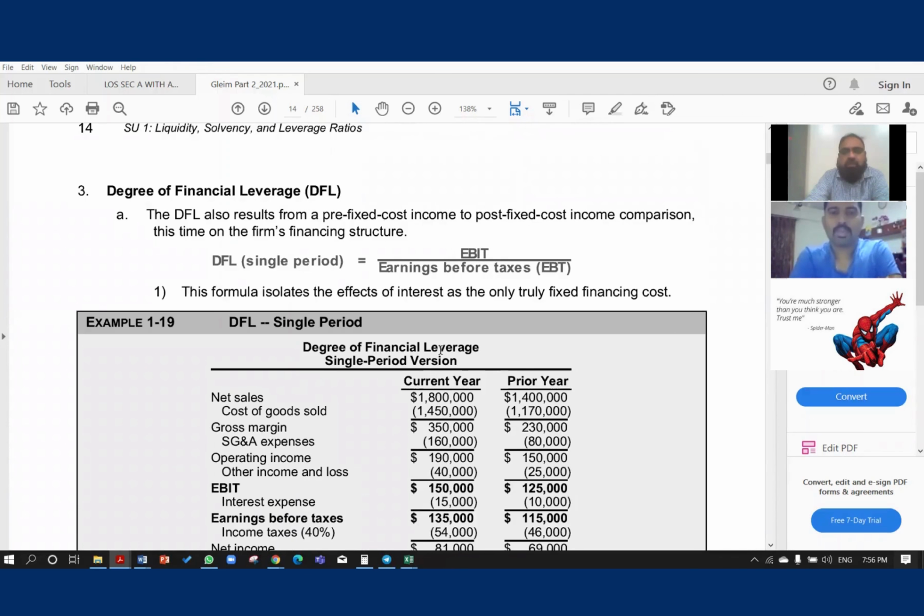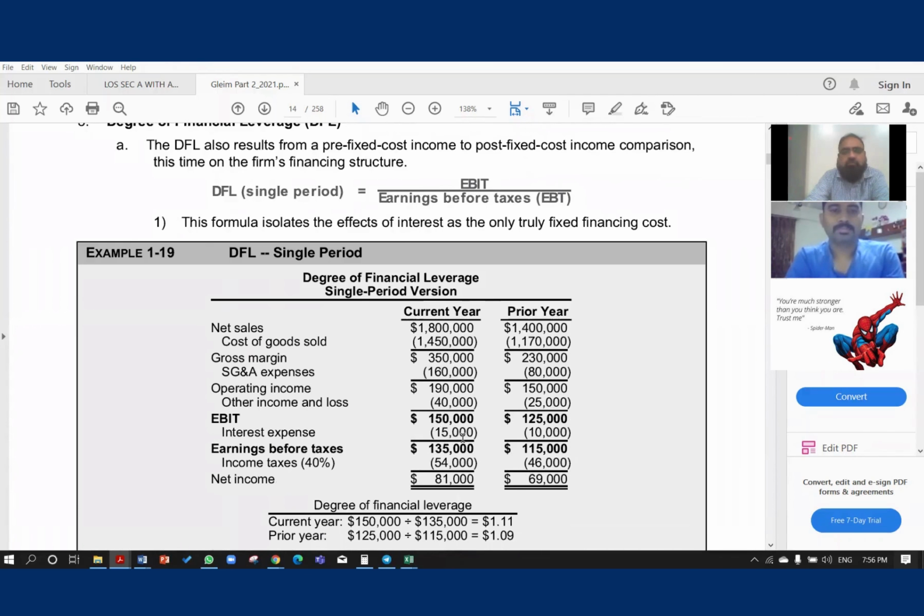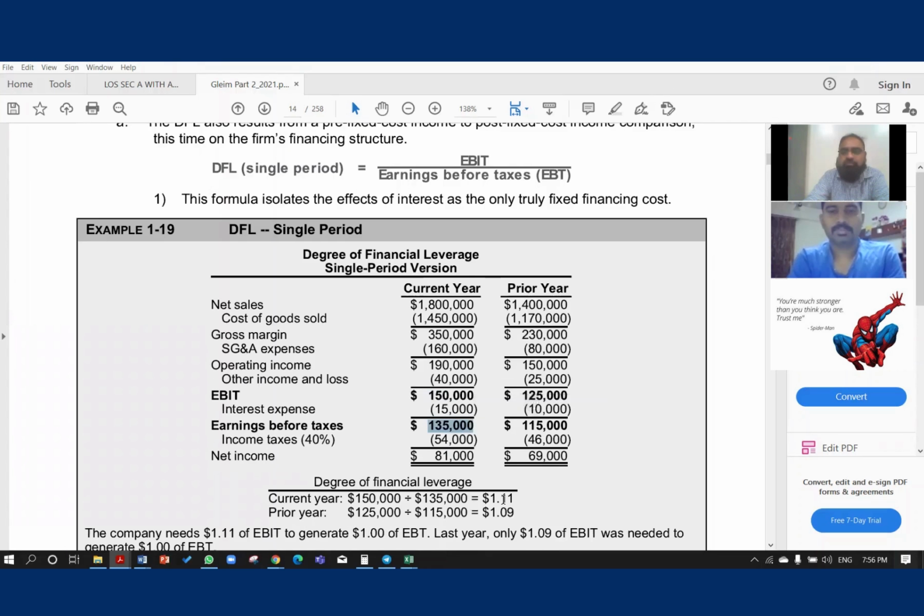We have EBIT, how much we have here? 150, and divided by EBT, how much EBT we have? EBT is 135. So it means 1.11, right? So for the current year, our degree of financial leverage is 1.11.